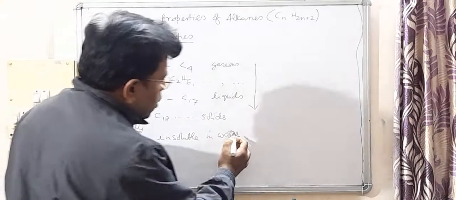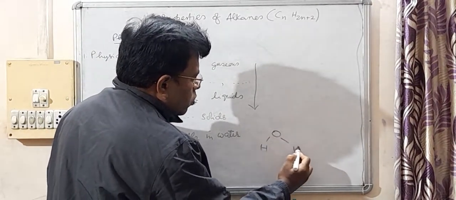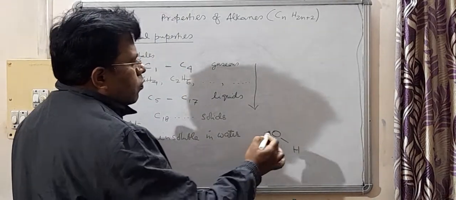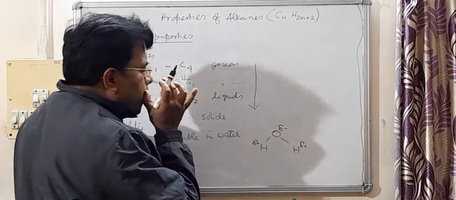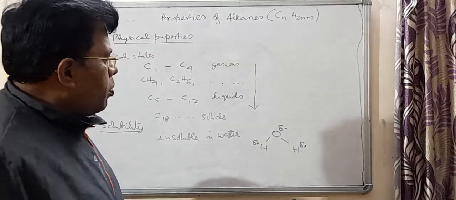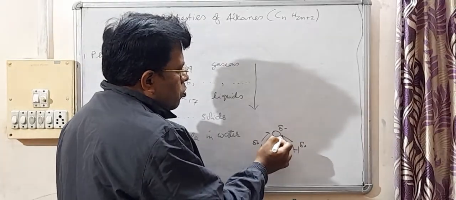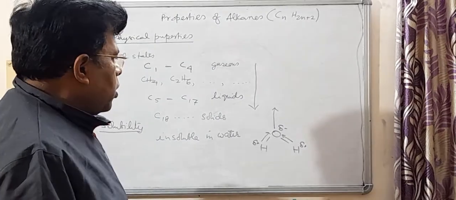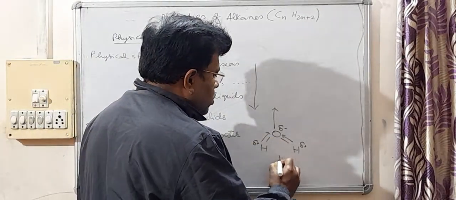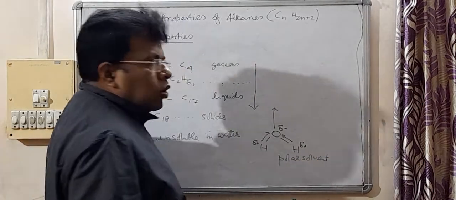Now, water has delta minus here and delta plus here. Water has dipole moment, and since water has dipole moment, this bond moment you have read has a resultant bond moment. So water has dipole moment. So water is a polar solvent.